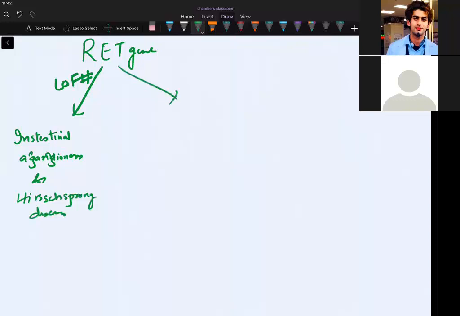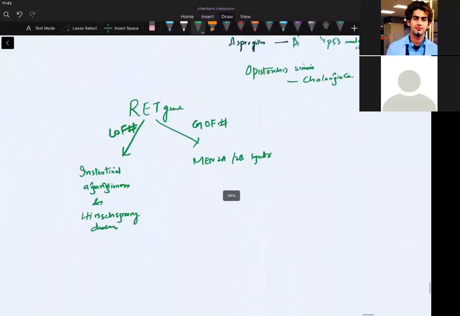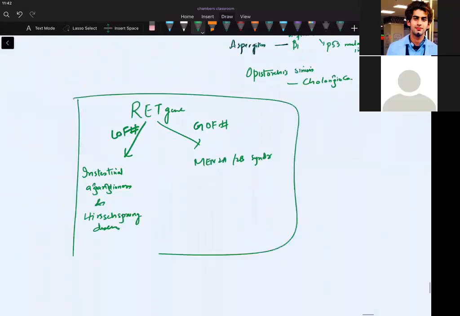And if this RET gene gets a gain of function mutation, it will result in MEN2A and 2B syndrome. That is called multiple endocrine neoplasia. There. These are something you should remember like this. Make a card for yourself and remember with your own hand. Don't try to buy something from the market. Write everything from your hand. Understand it. If I get a loss of function, if I get a gain of function, what will happen? This is how you have to understand things. Okay.